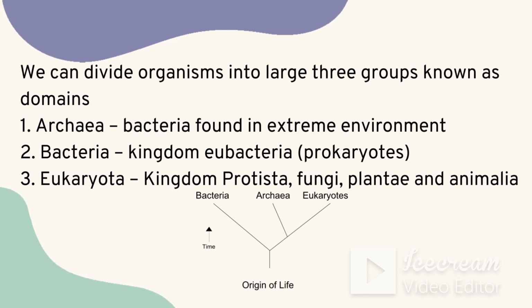Second one is domain bacteria. It means normal bacteria cells, and also blue-green algae go under bacteria. Remember, domain archaea and domain bacteria are prokaryotes basically. Third one is eukaryota. It means they have membrane-bounded organelles and also a nucleus. Kingdom Protoctista, kingdom fungi, plantae and animalia go under eukaryota.